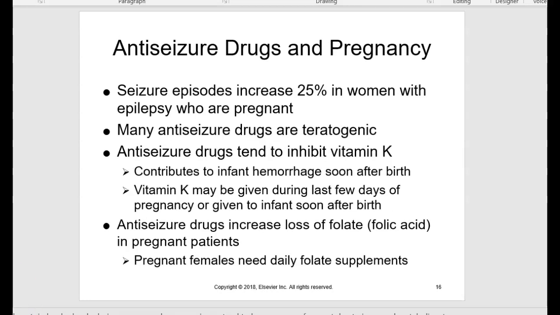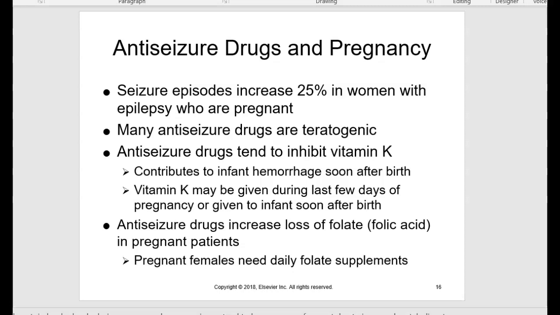So we usually don't talk much about pregnancy and medications. We sort of hit on it lightly. But for anti-seizure drugs, I do want you to be familiar with this slide. Seizure episodes increase 25% in women with epilepsy who are pregnant, and most anti-seizure drugs are teratogenic.